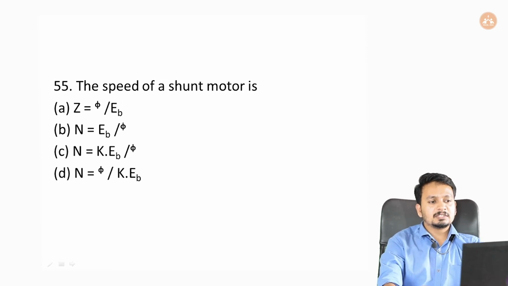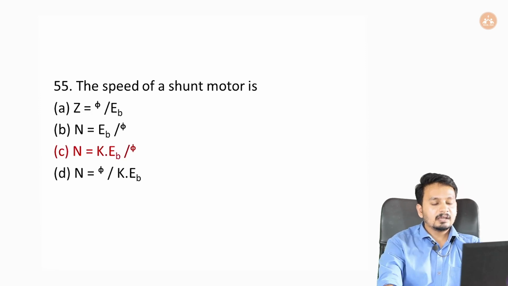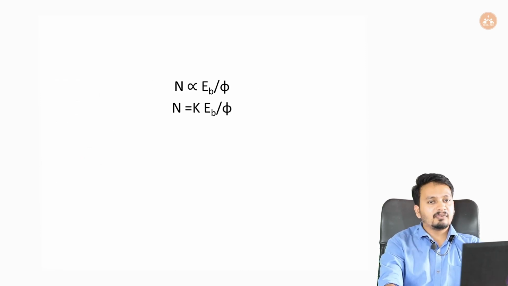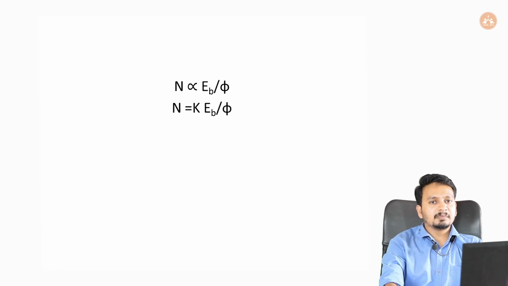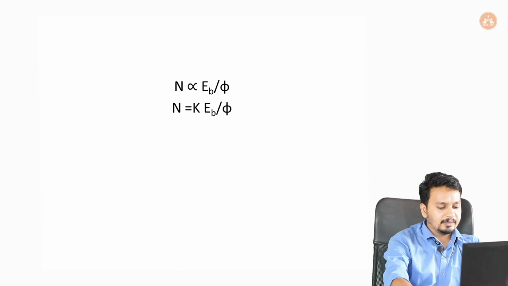Next question, the speed of a shunt motor is, option A, N equal to 5 by EB, option B, N is equal to EB by 5, option C, N equal to K into EB by 5, and option D, N equal to 5 by K into EB. Okay, so our answer will be option C, N is equal to K into EB by 5. So N is directly proportional to EB by 5, and when the constant is multiplied it will be N is equal to K into EB by 5.